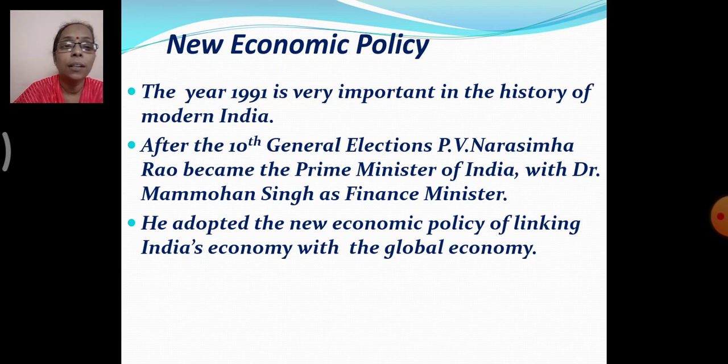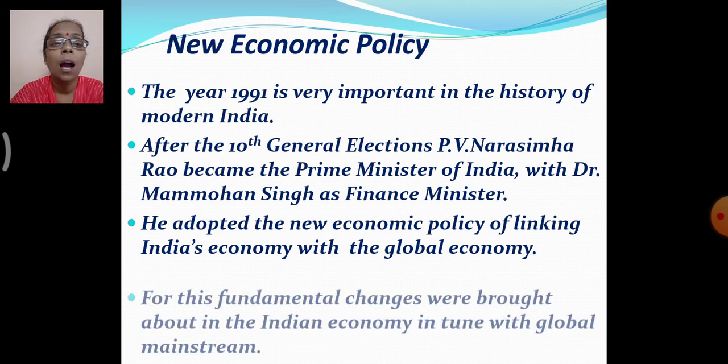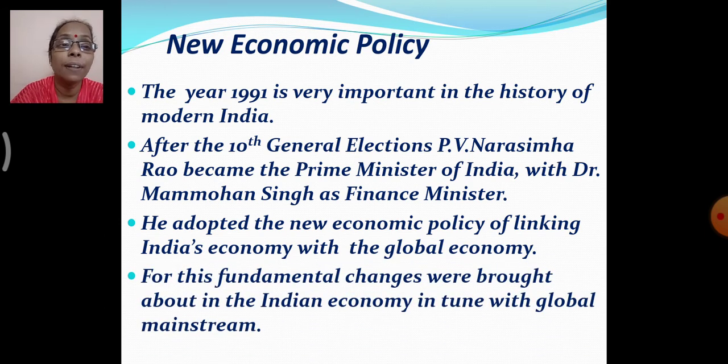He adopted the new economic policy of linking India's economy with the global level, in order to increase the economy of our country by means of globalization. Accordingly, various fundamental changes were brought about in the Indian economy in tune with the global mainstream.